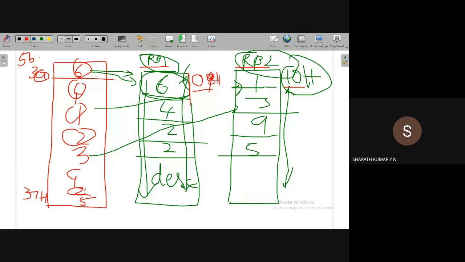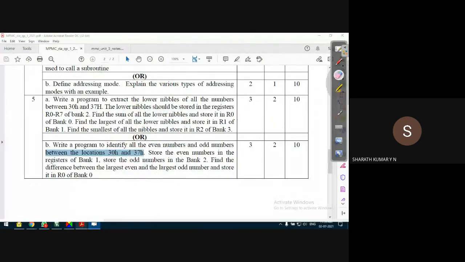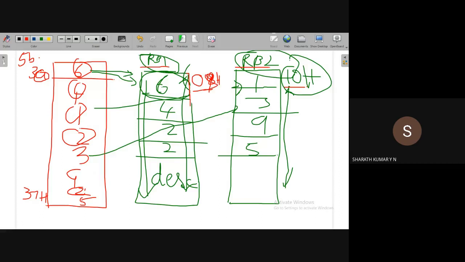If it is asked, you have to start from the first location. See in this problem, I think that was Shelby's doubt. What it says is store the even numbers in the register bank 1. It does not specify that you have to start from the first location only, correct? In register bank 1, you need not start from the first location. Register bank 1 starts from 08H. You can start storing the data from 09H, no problem. That's also okay. It doesn't specify you have to start storing from the first location.